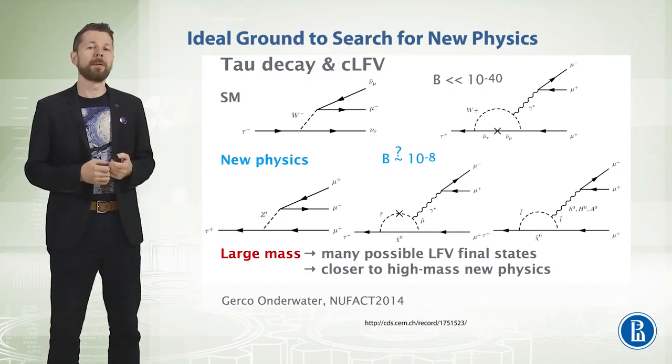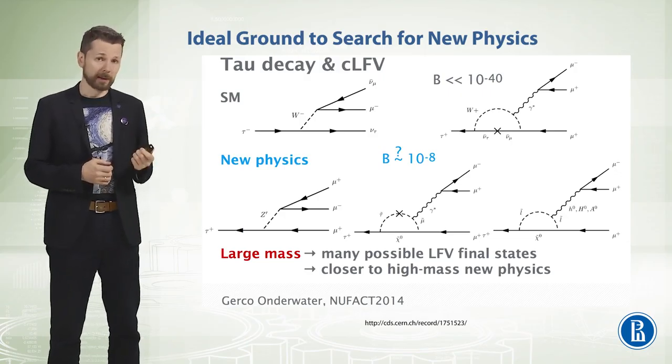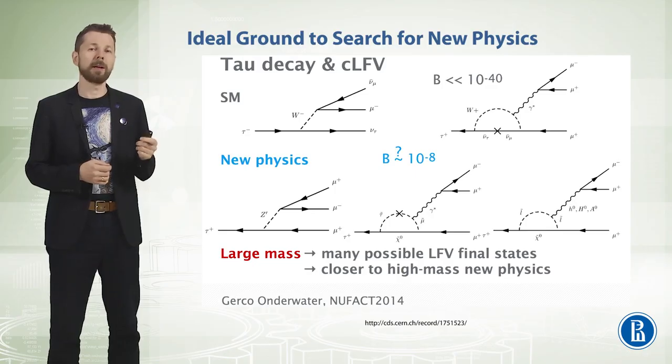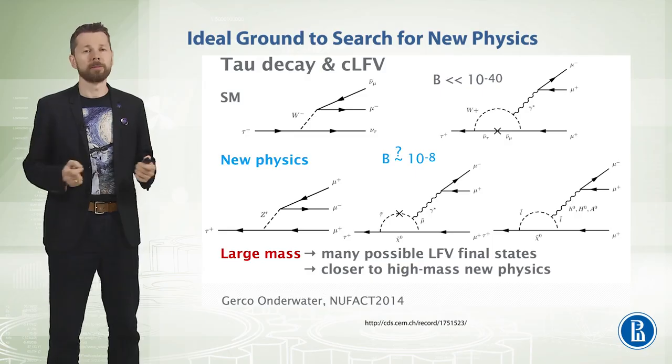The probability of this decay in the Standard Model is very low, less than 10 to the minus 40. So we cannot measure a process of such probability using the LHC or other existing technologies.